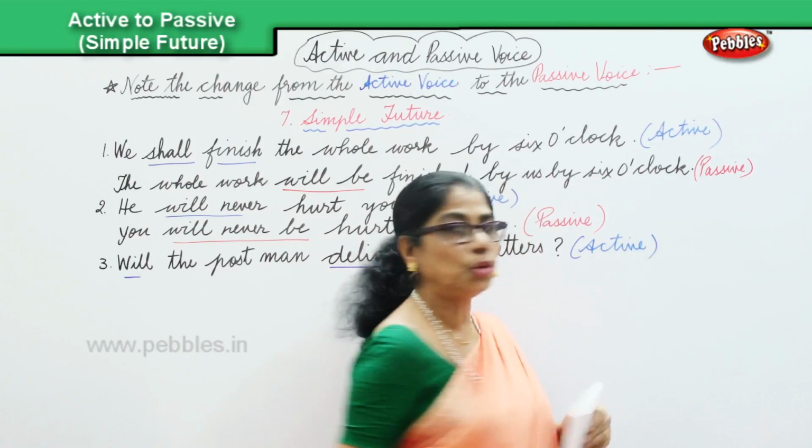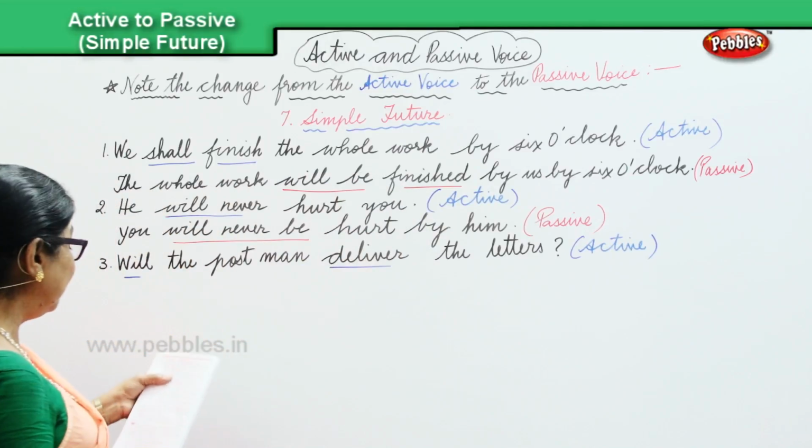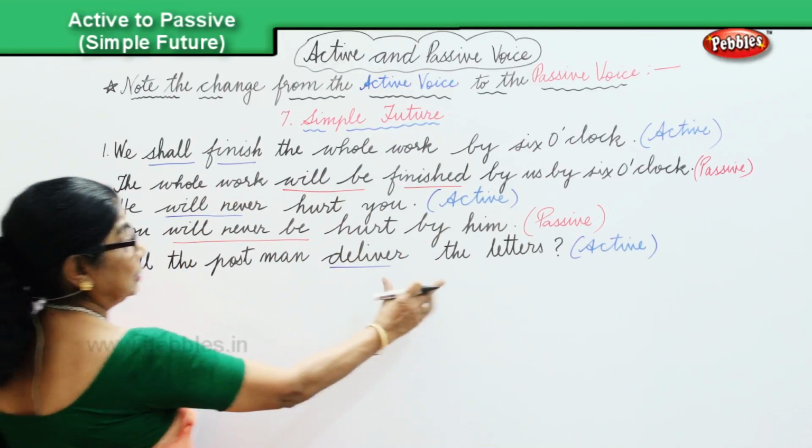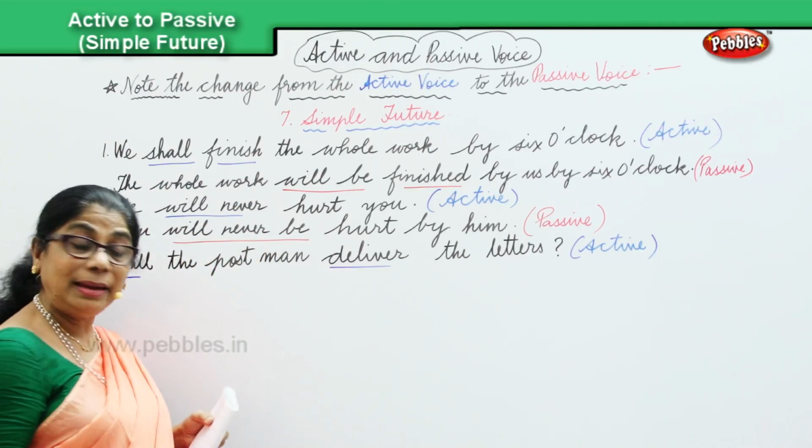Let's look at the changeover into the passive. Will the letters be delivered by the postman?